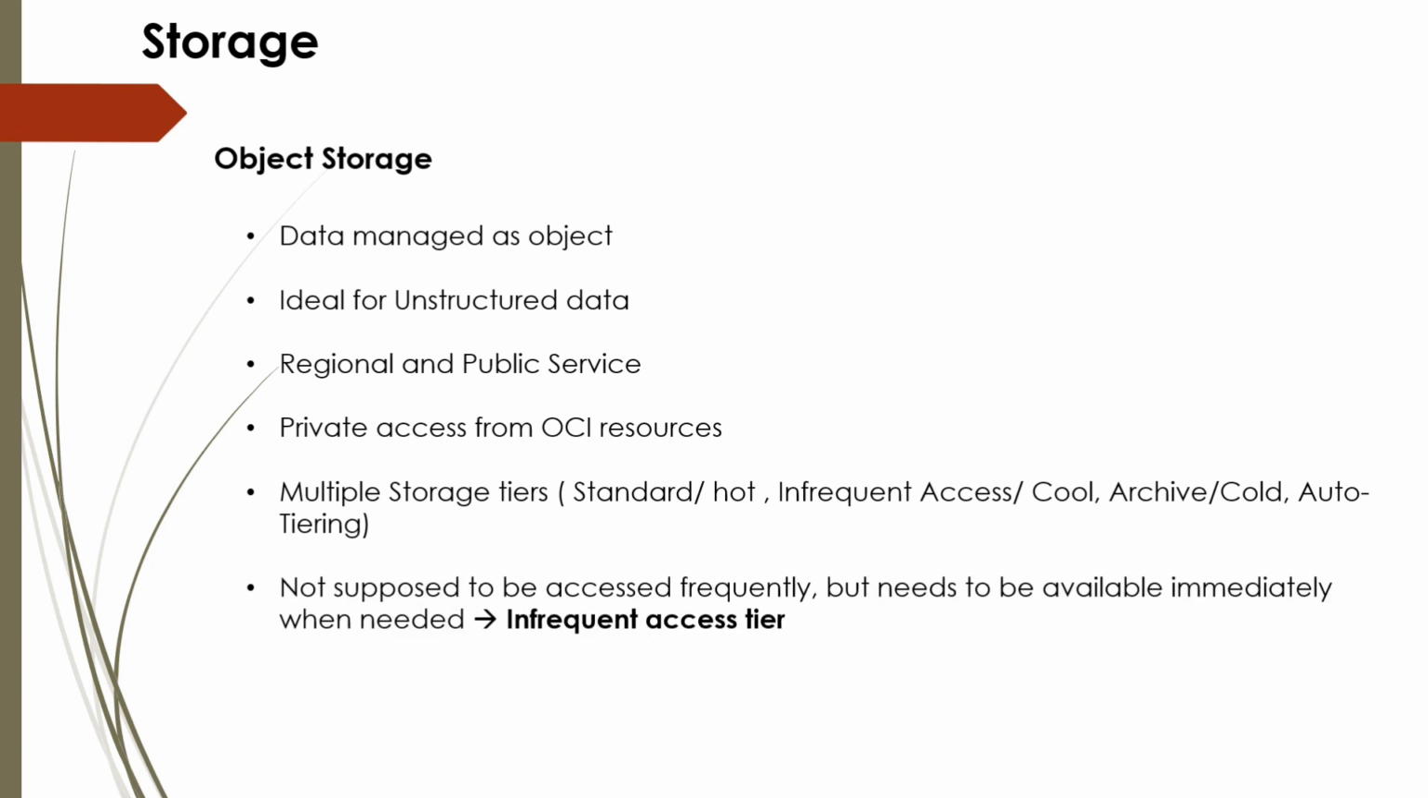Now in the exam, you may see a question where a certain scenario is given and you have to choose which access tier you have to use. Like the scenario is not supposed to be accessed frequently, but needs to be available immediately when needed. Then you have to use the infrequent access tier. So in the exam, there will be a couple of options given and you have to choose the correct access tier. Object storage can be used for archive and backup purposes.